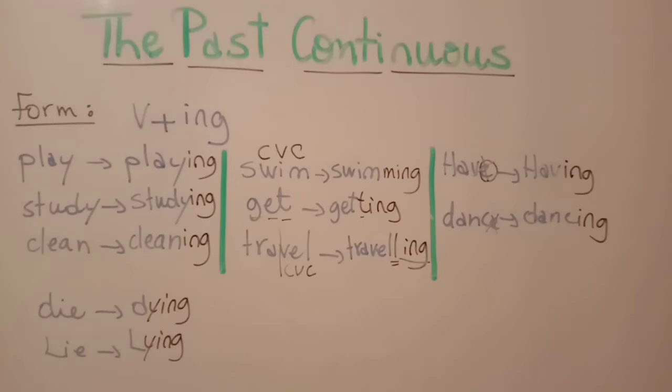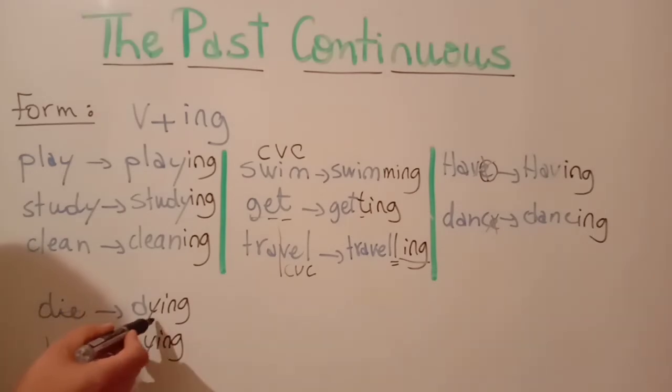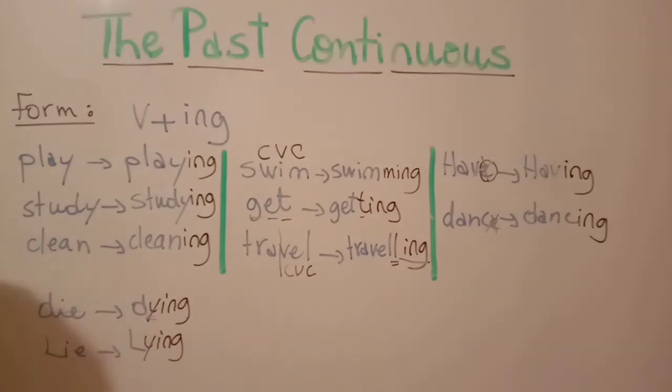Then you have verbs like die. So you have two vowels, I and E. You delete the I and E and you replace it with Y plus ing form. So dying, D-Y-I-N-G. For example, lie, same. So you change the I and E into Y plus ing form. Right? Good.